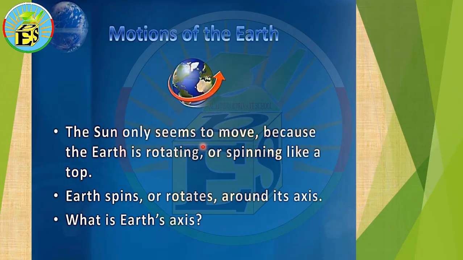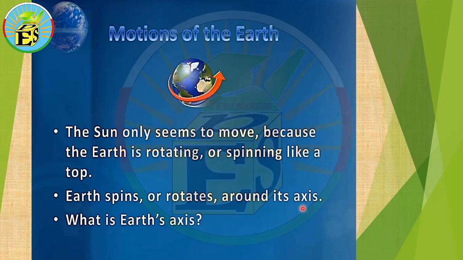The sun only seems to move because the earth is rotating or spinning like a top. The actual motion is that the earth moves around itself like this. We have two movements of the earth. The first one is moving around itself like this. Earth spins or rotates around its axis.